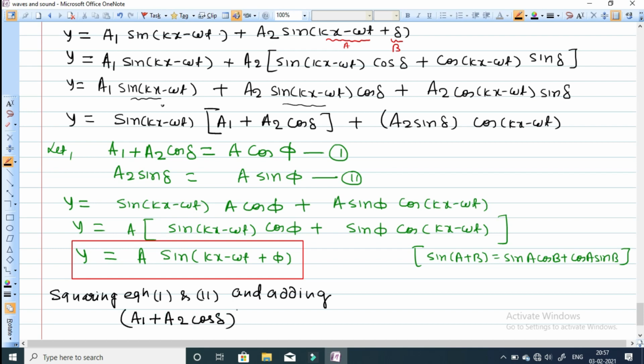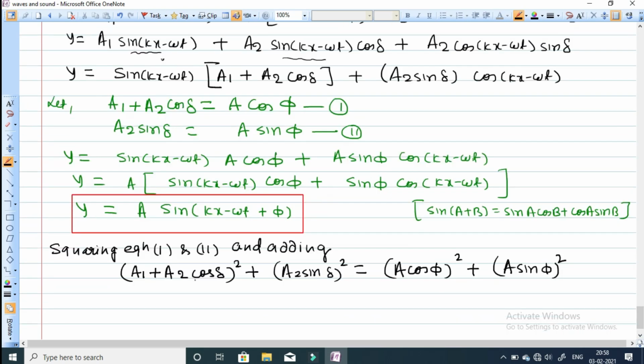added with the second equation squared, (a2 sin delta) whole square. On the right hand side we can write (A cos phi) whole square plus (A sin phi) whole square. If we solve this, we get the form (a plus b) whole square.